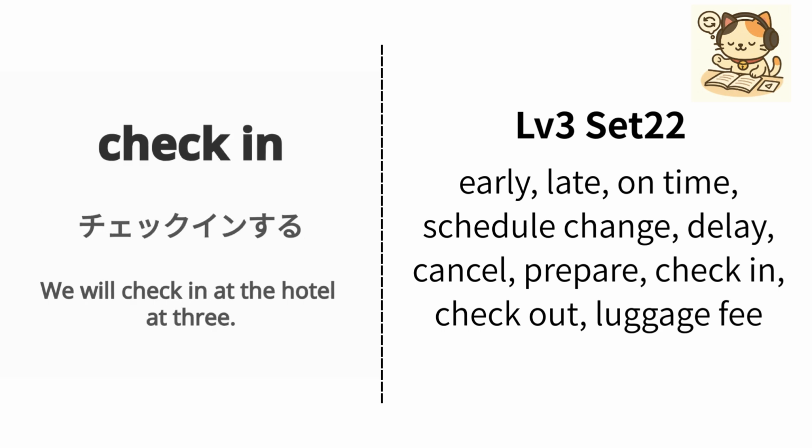English is check in. Japanese is check in する. Example, we will check in at the hotel at 3. 私たちは3時にホテルにチェックインします. Repeat, check in, check in.